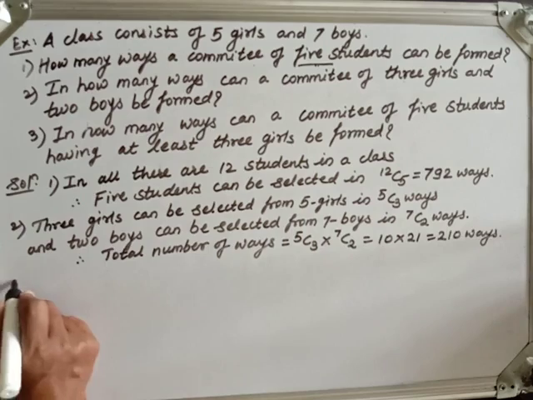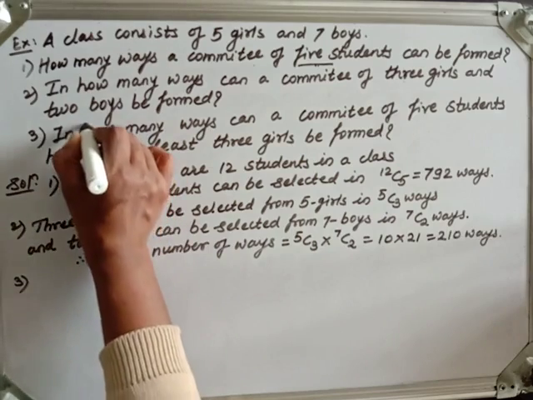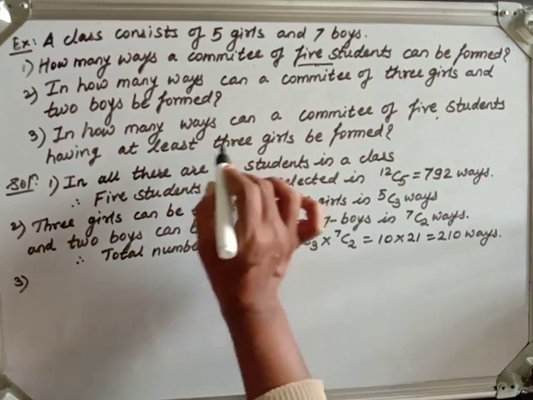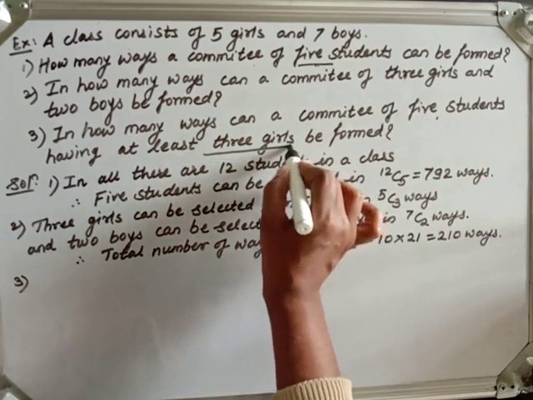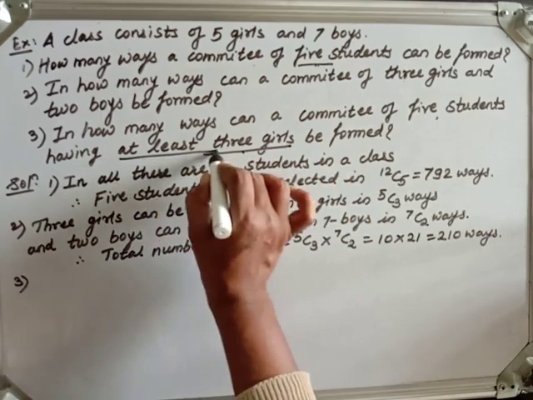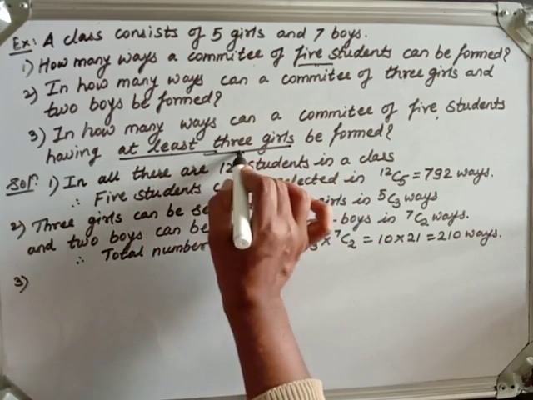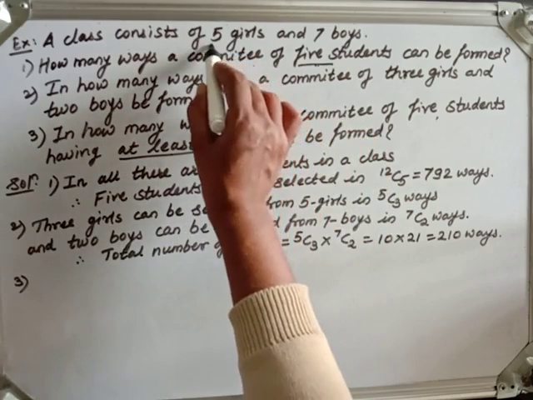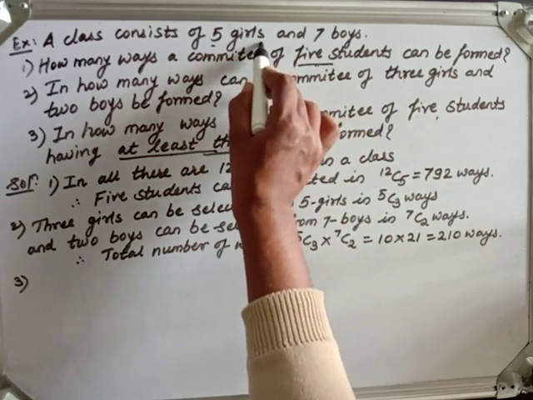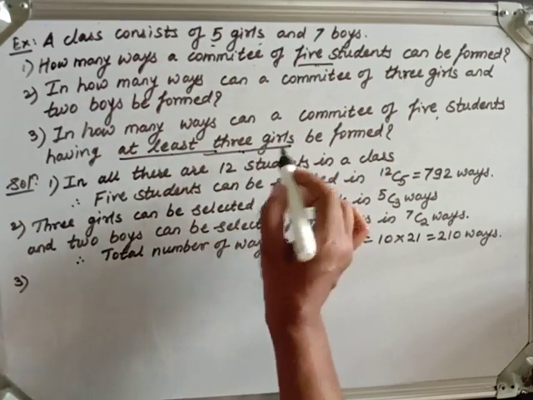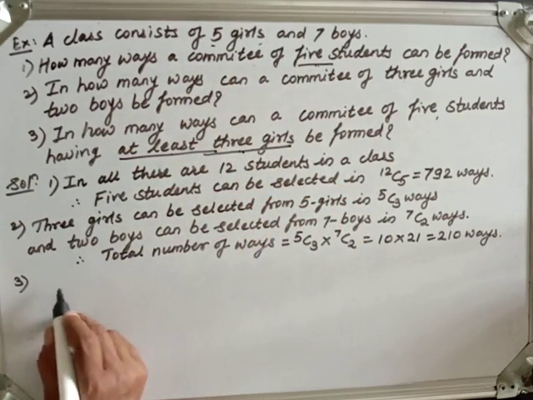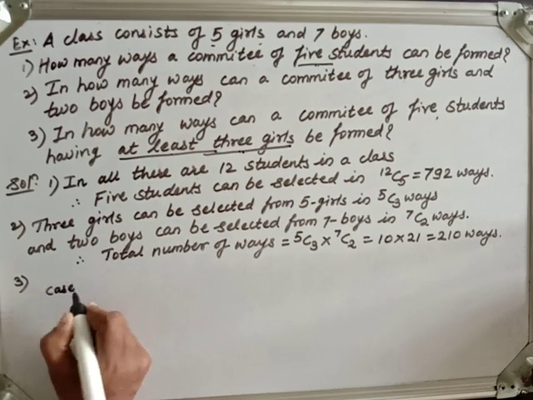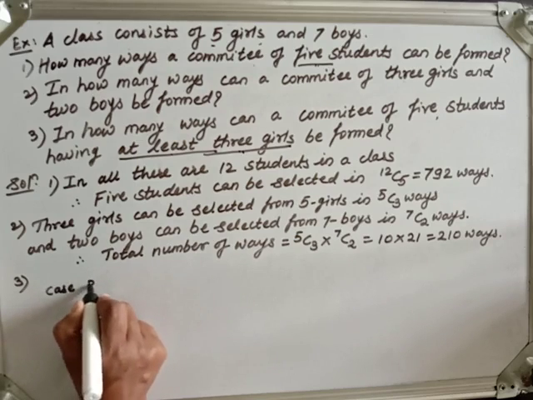Okay. Now the third question: in how many ways can a committee of 5 students having at least 3 girls be formed? So at least means what? Minimum. So a minimum of 3 girls. The maximum, at most, is how many? 5 are total there. So at most 5 girls are there. So there are different cases that will come here. Now let me write the cases and I will explain side by side to you.